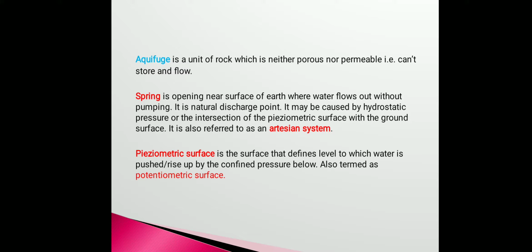And a spring is the opening near the surface of the earth where water flows out without pumping. Generally it is a natural discharge point. It may be caused by hydrostatic pressure or the intersection of the piezometric surface with the ground surface, and it is also referred to as the artesian system. And the piezometric surface is the surface that defines the level to which water is pushed or rises up by the confined pressure below. It is also termed the potentiometric surface.